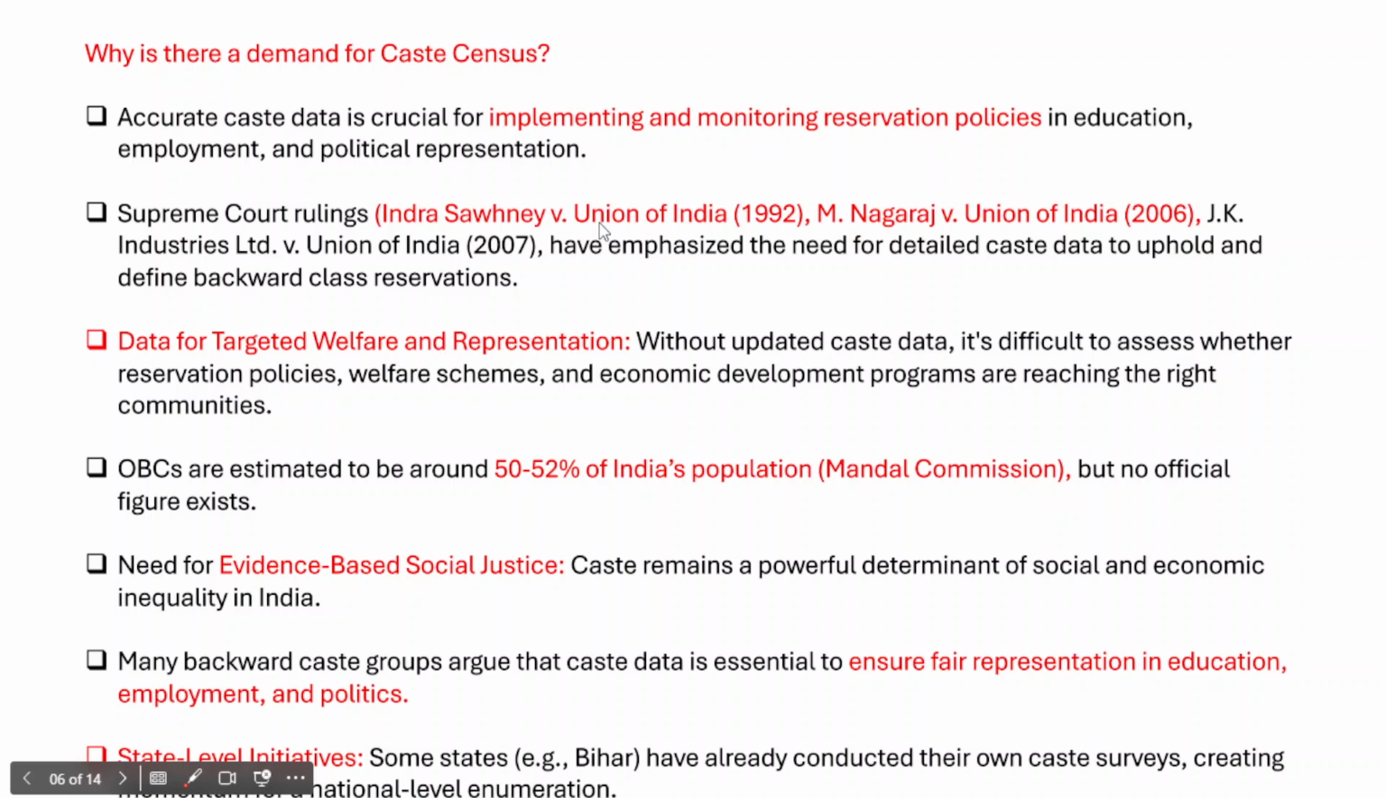And in fact, the Supreme Court in the past, through several rulings such as Indra Sawhney versus Union of India, 1992, M. Nagaraj versus Union of India, 2006, and K. Industries Limited versus Union of India, 2007, has emphasized the need for detailed caste data, right? So we can take precedence from the judgments of the Supreme Court, which time and again has been emphasizing detailed caste data to uphold and define the backward class reservations, right?